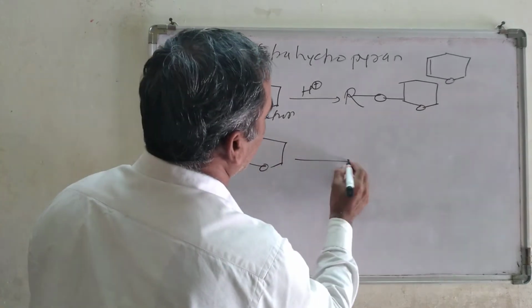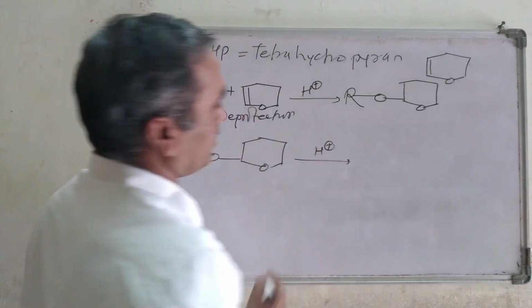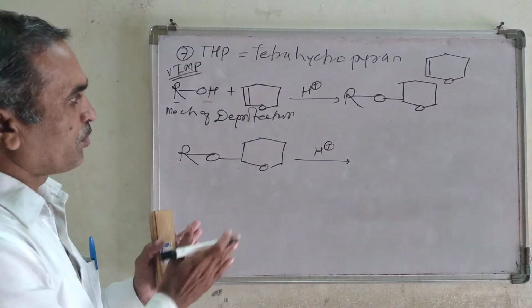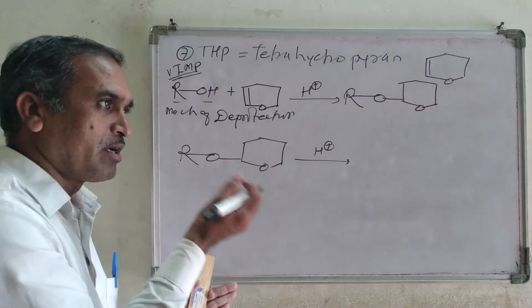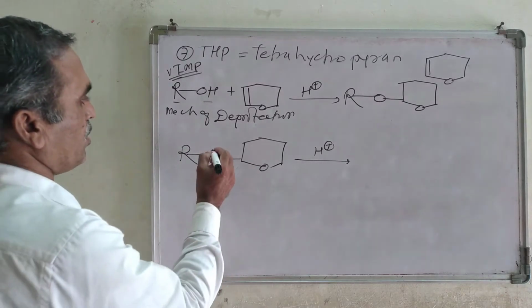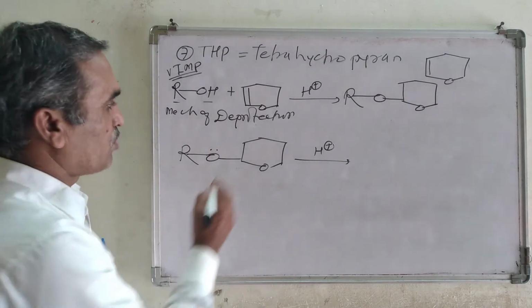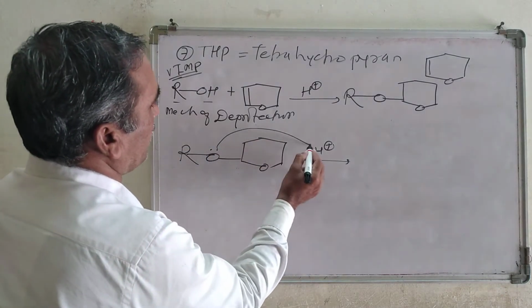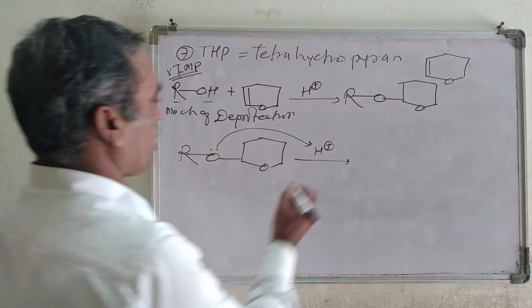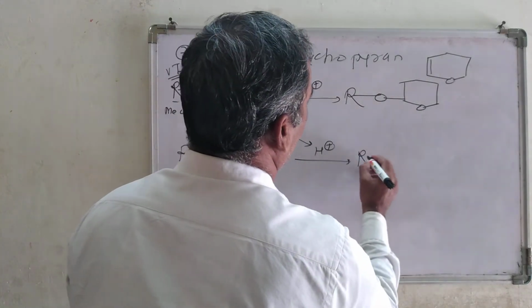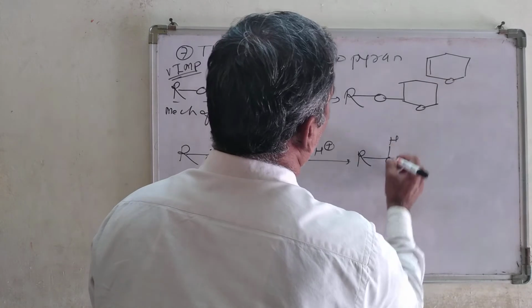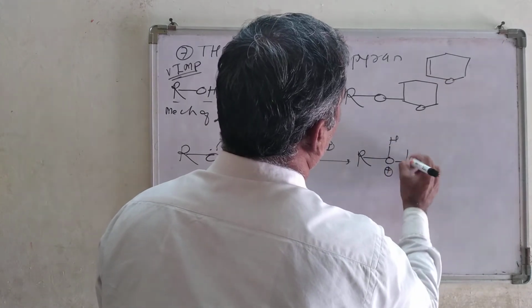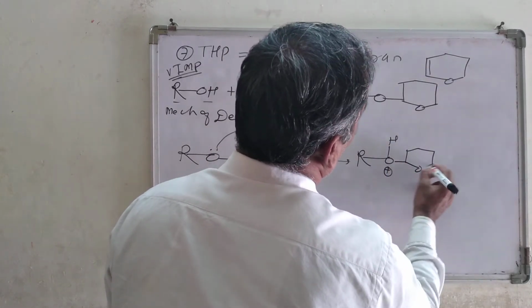Now it is treated with acid, because deprotection is done under the acidic condition. The lone pair which is present on the oxygen atom again attacks the proton, and we are going to get ROH, positive charge, and this one, right?